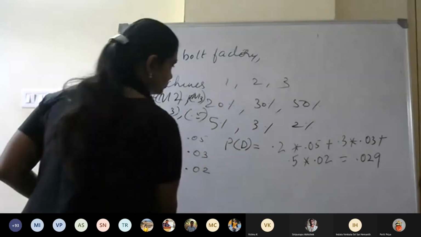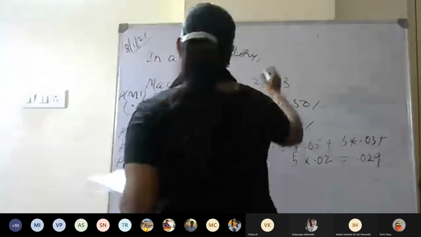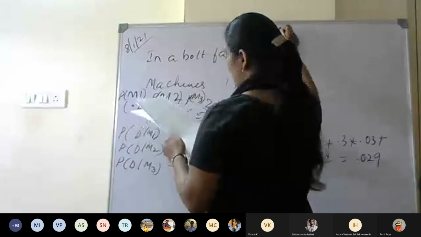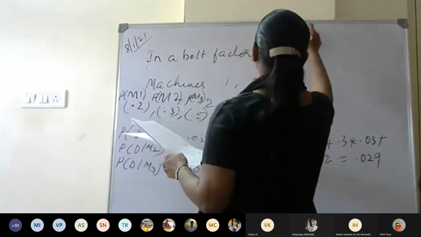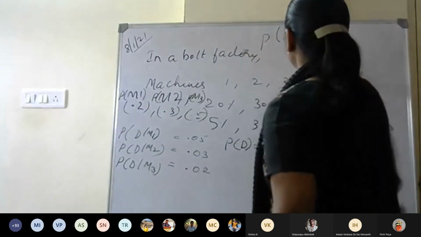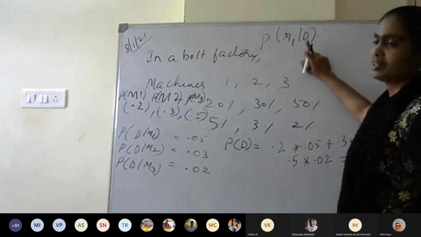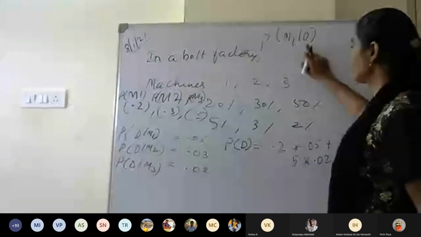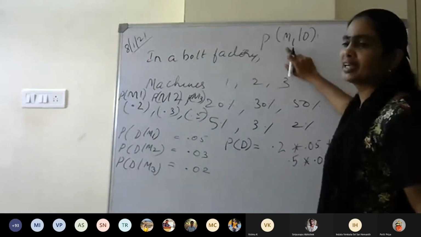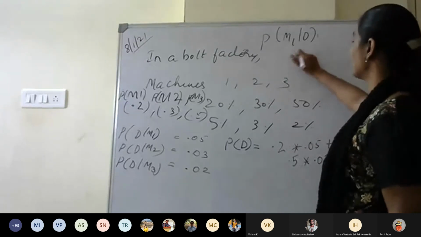That means we have to find the probability, given that the bolt is defective, that it is being produced by M1.